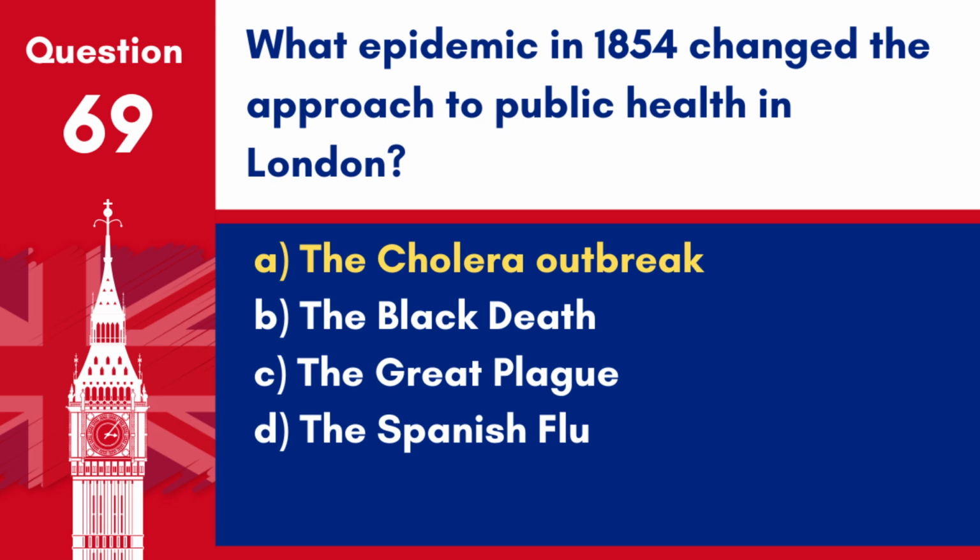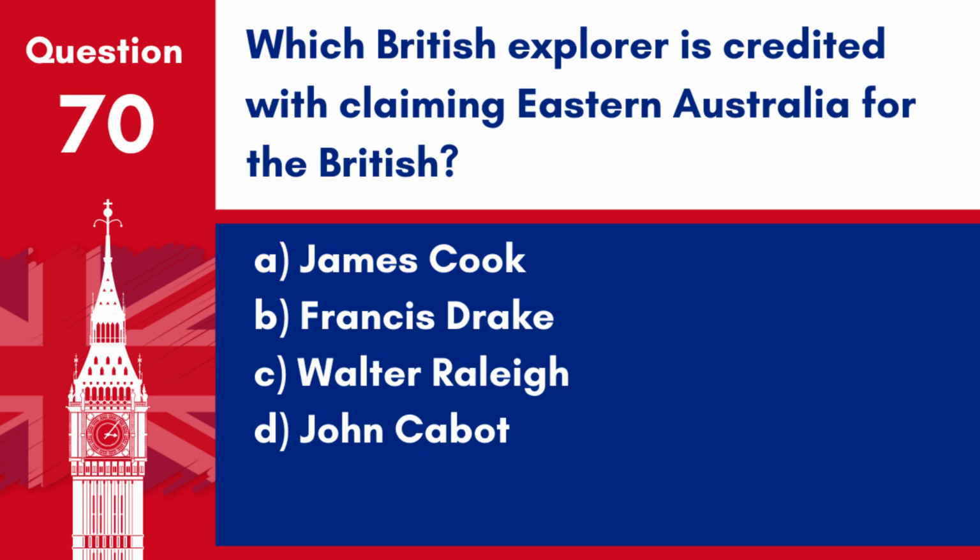Question 70. Which British explorer is credited with claiming Eastern Australia for the British? A. James Cook. B. Francis Drake. C. Walter Raleigh. D. John Cabot.